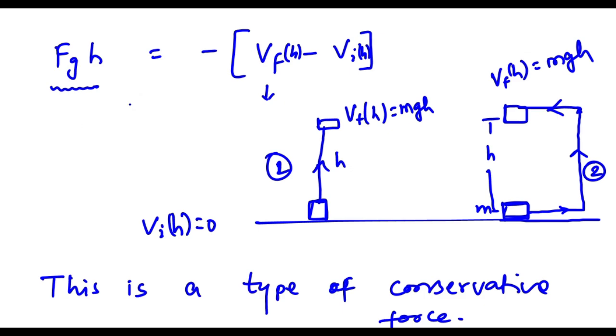So this kind of forces are called conservative forces, and gravitational force is also an example of conservative force. You can think of another example like electrostatic force. Electrostatic force is also an example of conservative force.